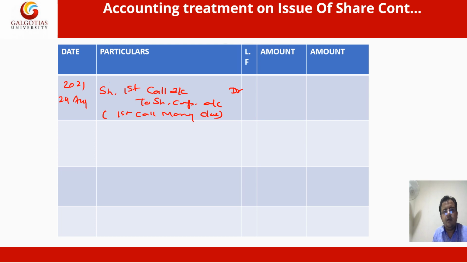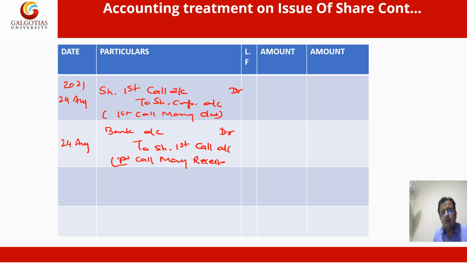Then again on 24th August, bank account debit to share first call account, first call money received. First call money, suppose that is 2 lakh, 2 lakh. That is the entry of first call.